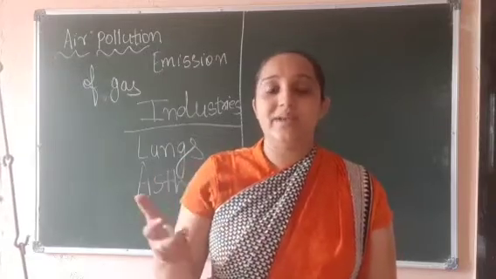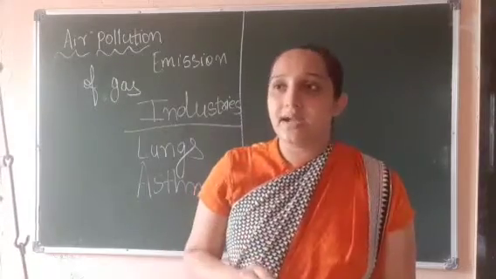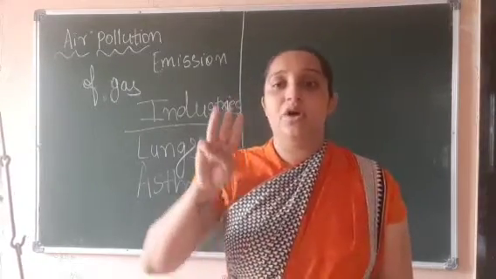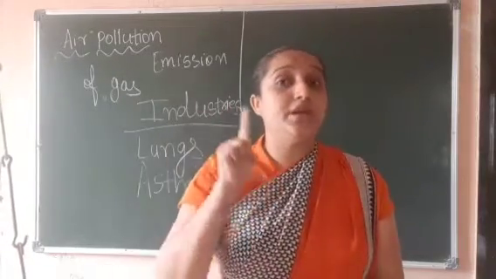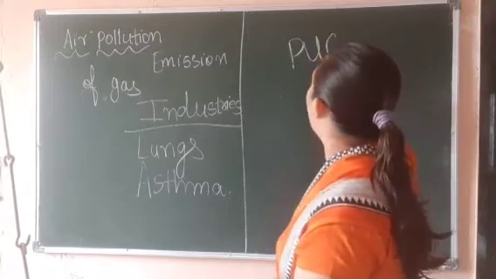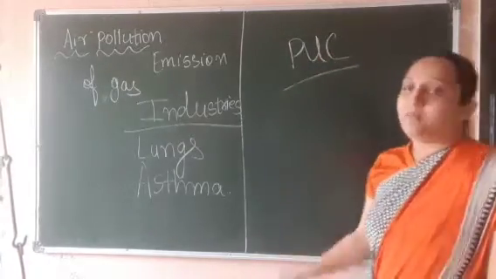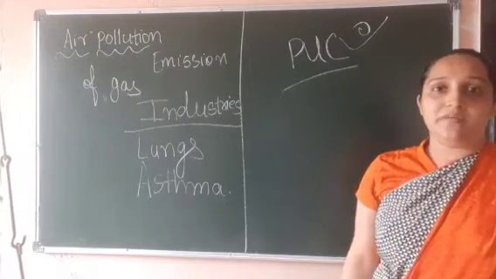We can use vehicles that are CNG based. Other than that, PUC of vehicles must be there. PUC means pollution under control. When we go from one state to another, the police check whether you have a PUC along with you or not.